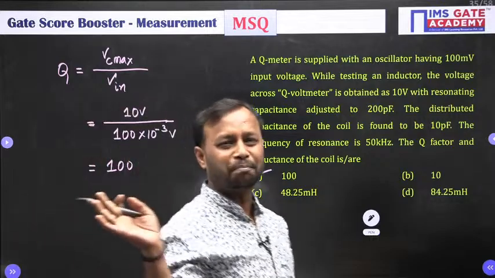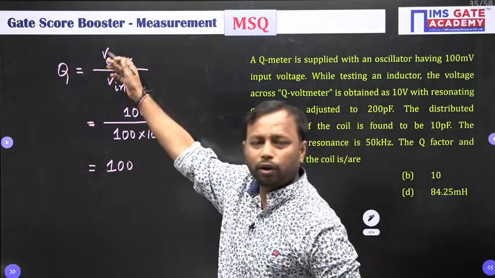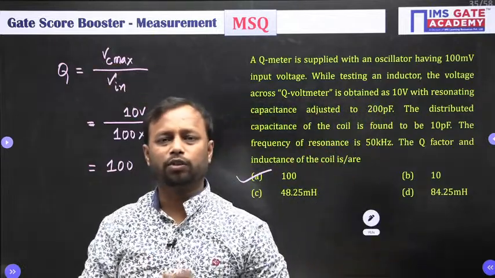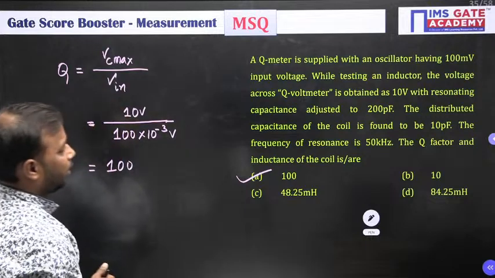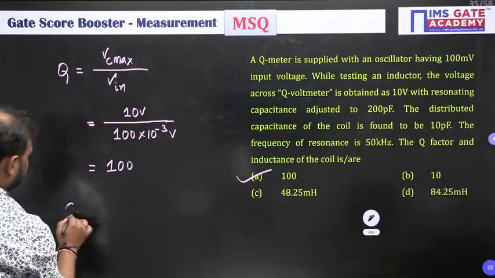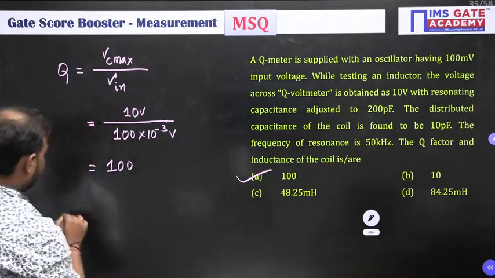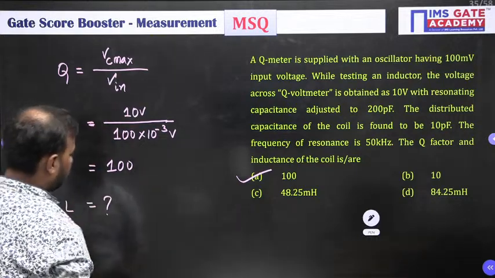So, this is how you will obtain the quality factor. See, this is very simple, isn't it? You just need to know the formula. If you do not know the formula, then you will not be able to solve this question. Next, distributed capacitance means CD. Sorry, not CD, inductance L. This I need to determine.